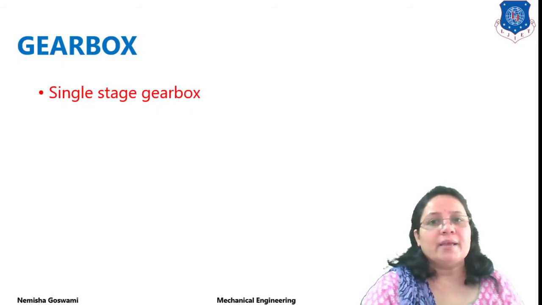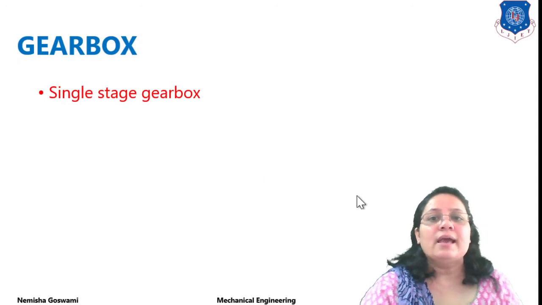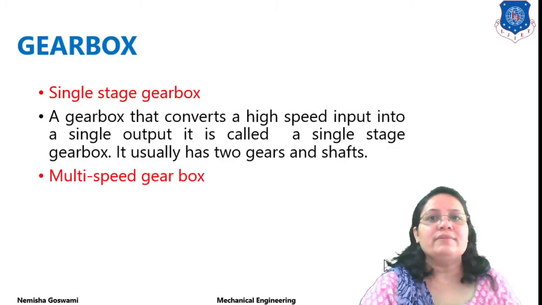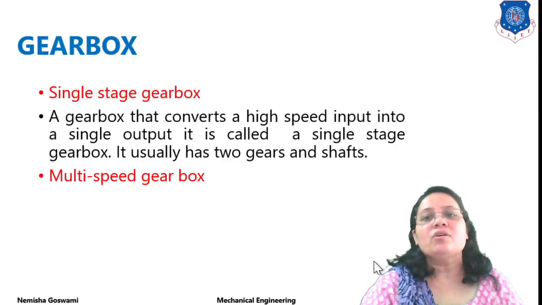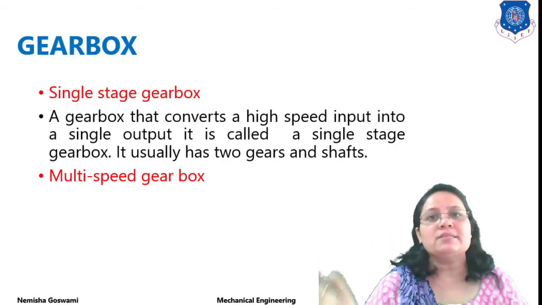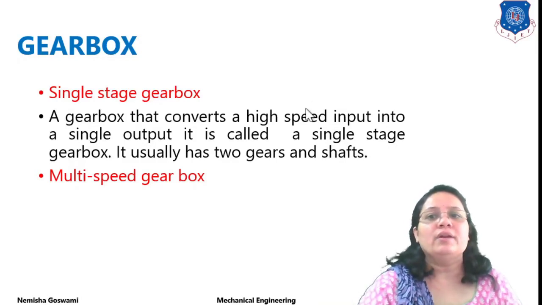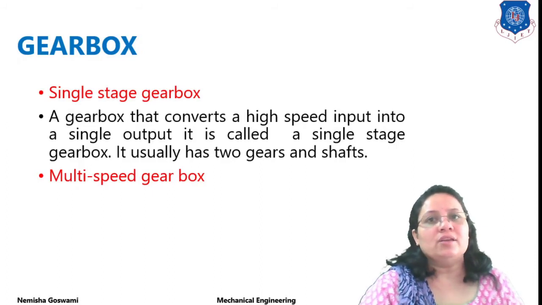There are different types of gearboxes available. First is the single stage gearbox and second is the multi-stage gearbox. First we will see what a single stage gearbox is. A gearbox that converts a high speed into a single output, meaning one conversion of high speed into a single output, is called a single stage gearbox. It generally uses two gears and shafts.